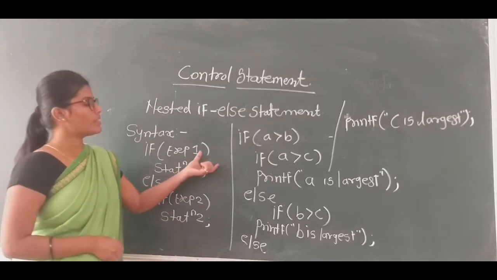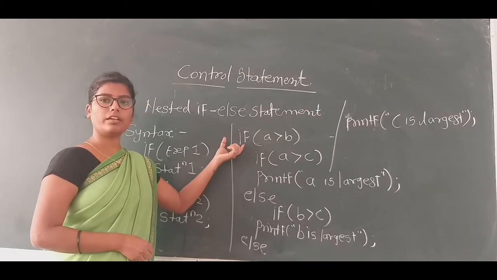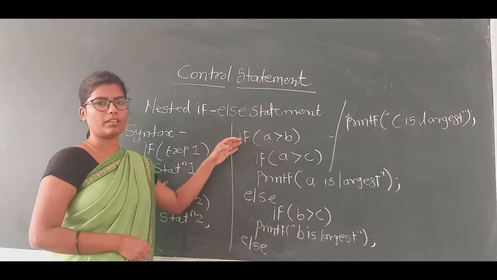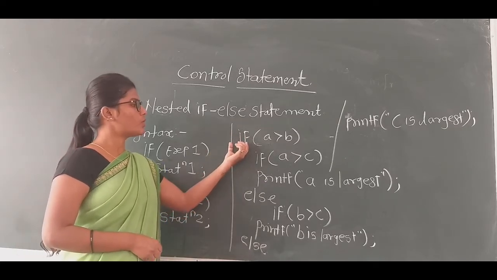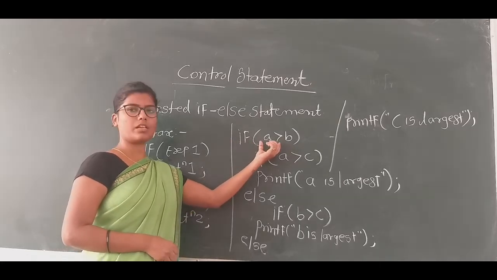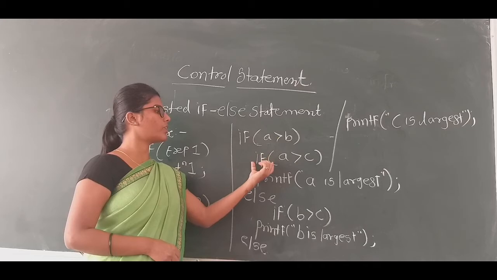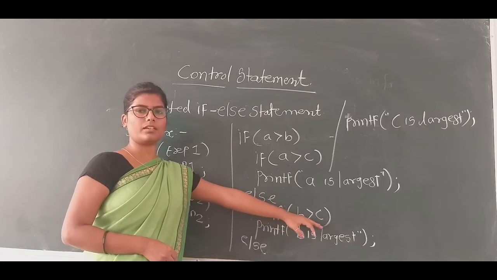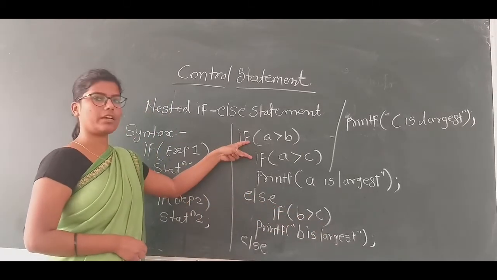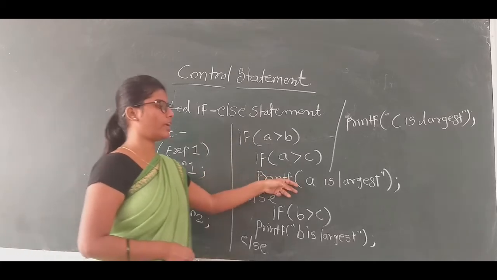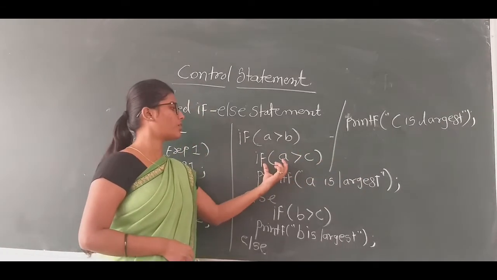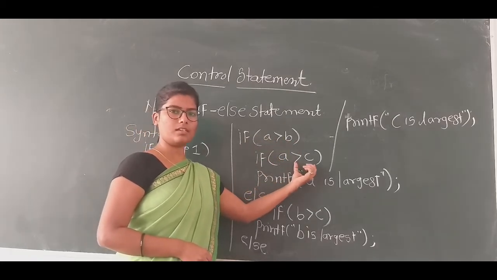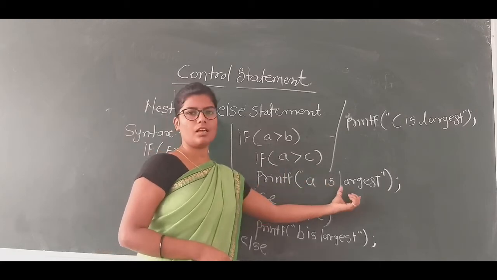Let us see the example. Here we check three numbers a, b and c. Here we find out whether a is greater, b is greater or c is greater. Here we use the if statement. In that we write the first expression, a is greater than b, another expression, a is greater than c, and the third expression is b is greater than c. If both the statements are true, then it prints a is largest. Why? Because here a is greater than b and a is greater than c. That's why it prints a is largest.